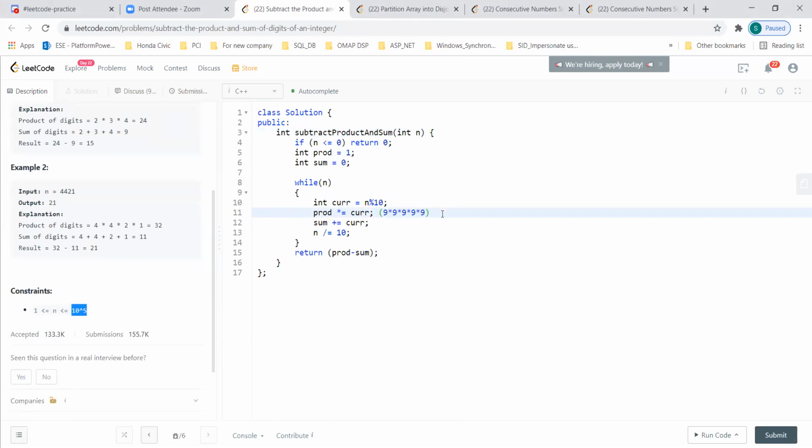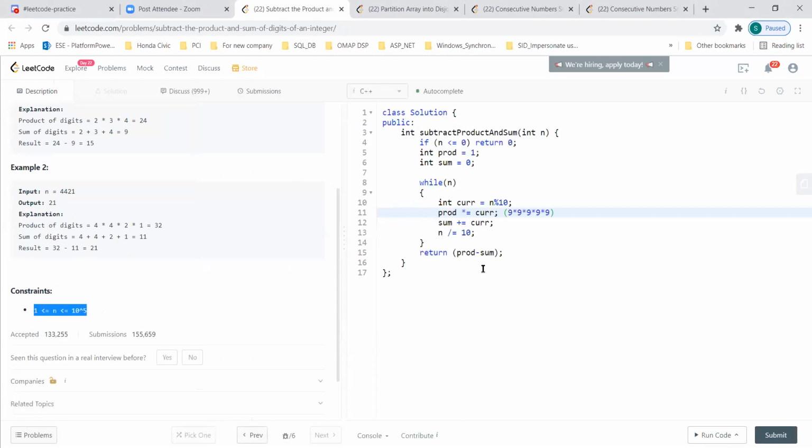Sorry, I missed that the constraint was very small. Good point to bring up, that it might hit overflow if the range is big.